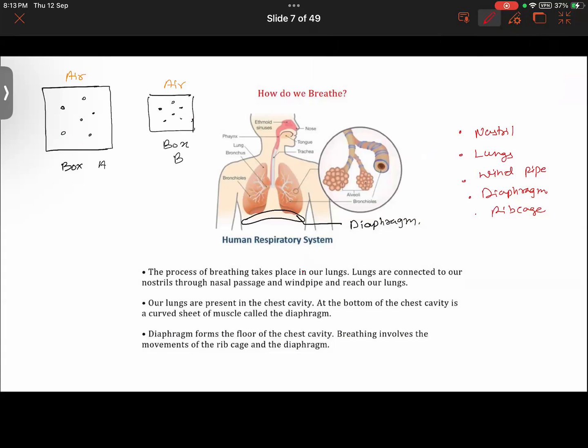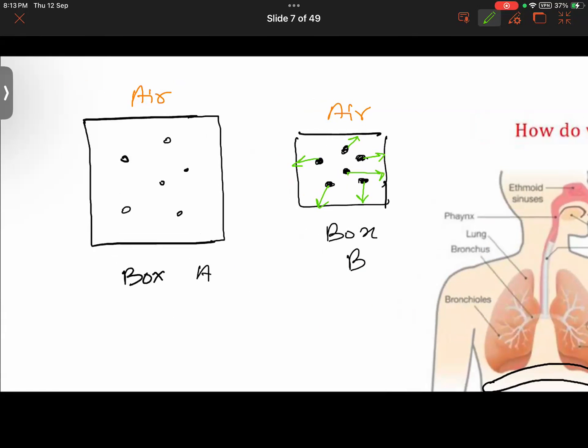Box A. No, it will be in box B actually. You know why? What do we know about the air molecules? That they are always in movement. They will be moving like this and hitting the wall of the box like this. Getting my point? So they are not in a state of rest, but always in motion. They are going to hit the wall of the box, so they will create pressure, but they will create more pressure here.